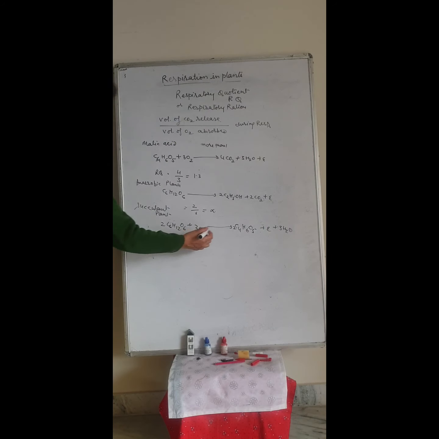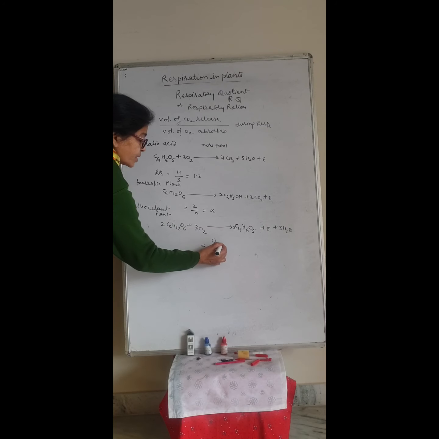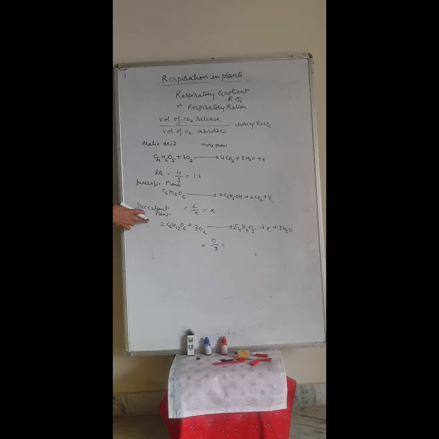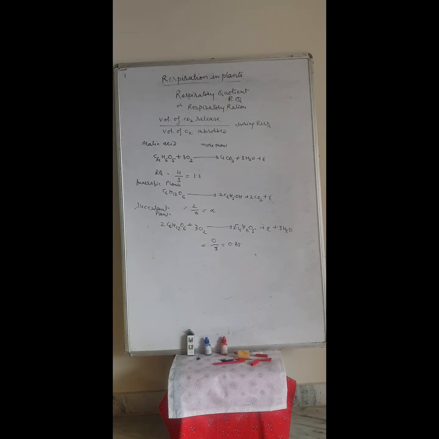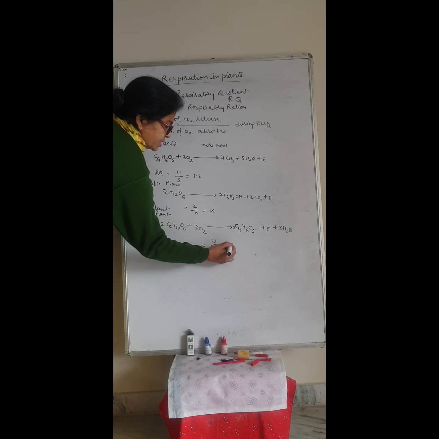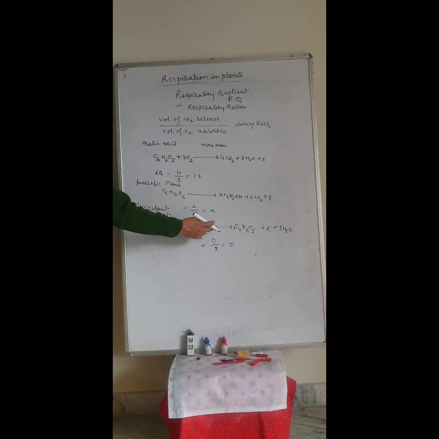So for it, we can write 0 upon 3, and the RQ value for the succulent plant is 0.